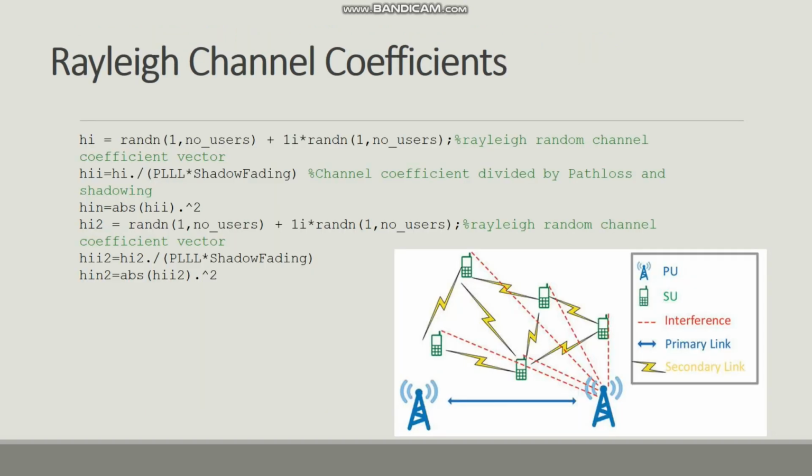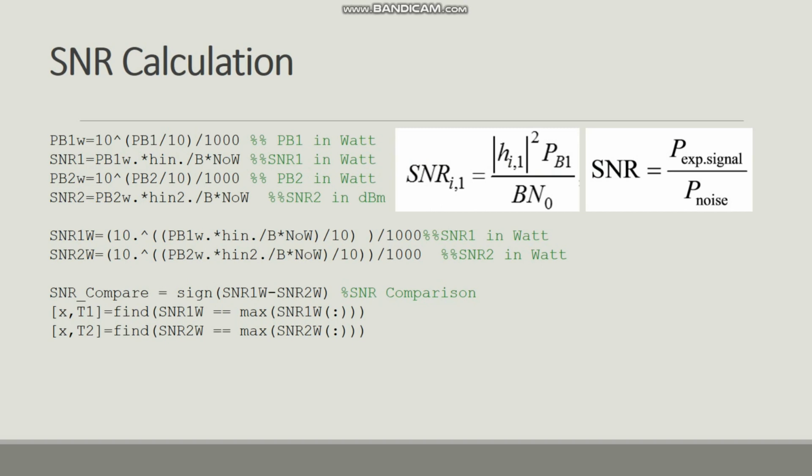We created Rayleigh channel coefficients. All users have different ratios of real and imaginary parts. This ratio is determined randomly because every user has a different capability of connecting to a base station. After calculating all losses and channel coefficients, we found all of the users' signal-to-noise ratios for the two different base stations, according to the formula in the figure on the right side.